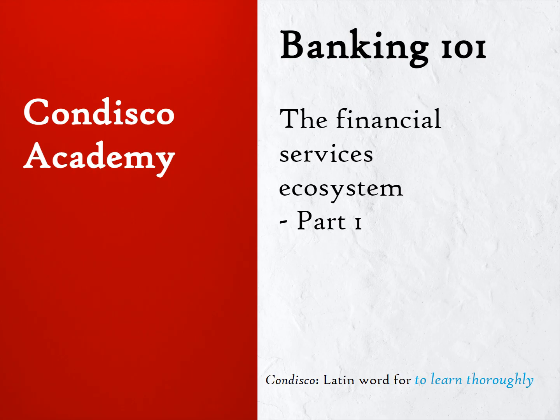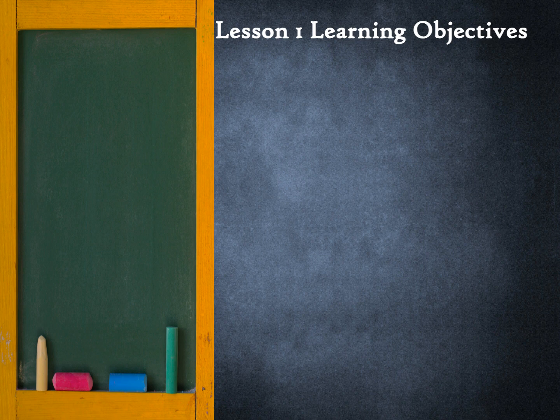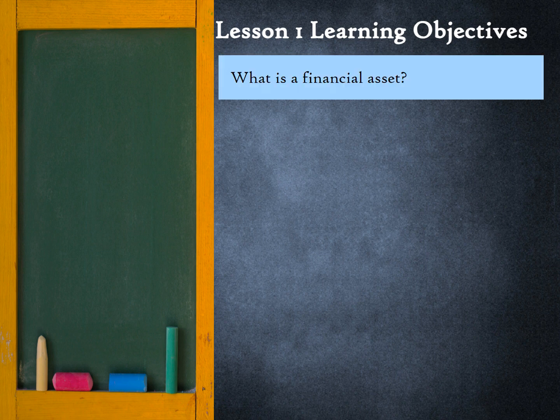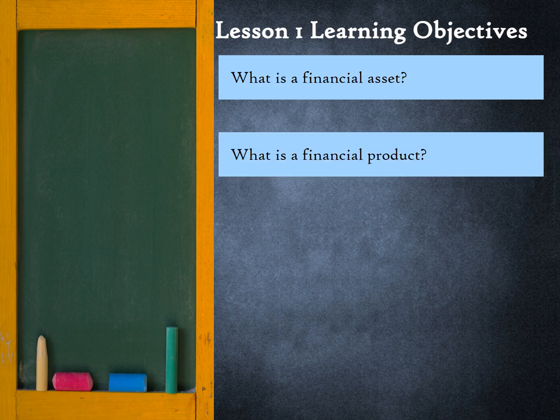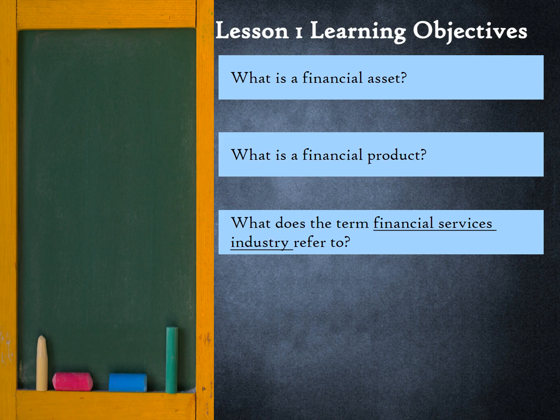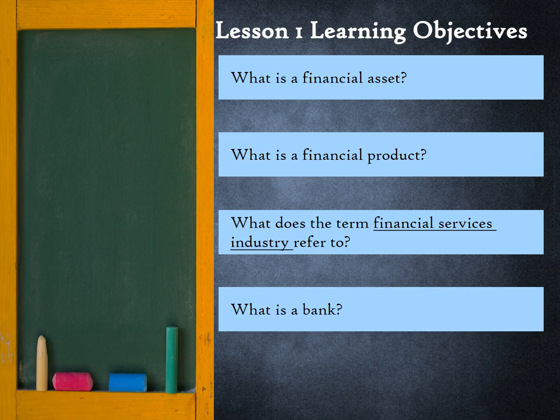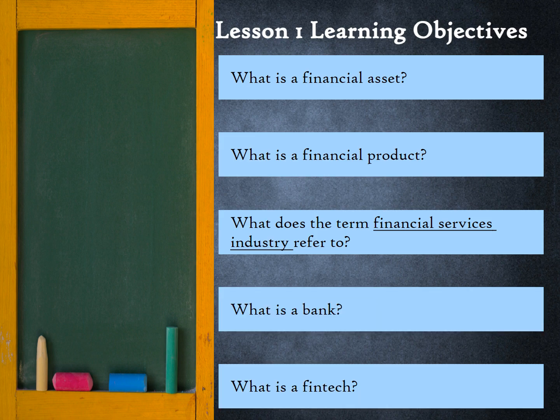Welcome to Banking 101, a first principle jargon-free course on banking. In this lesson, we will define some key terms from first principles. First, we will define a financial asset. Next, we will define a financial product. Then, we will learn what the term financial services industry refers to. Finally, we will end this lesson with defining what is a bank and what is a fintech.